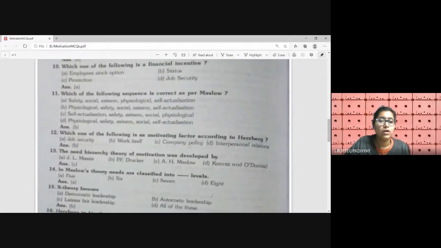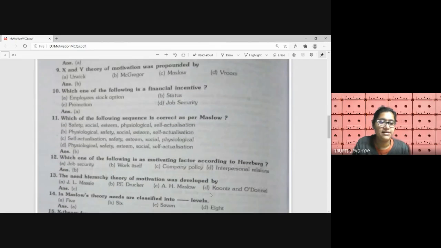Which one of the following is the financial incentive? A, employee stock option, B, status, C, promotion, D, job security. Among them, only one option gives the financial incentive, that is money, that is employee stock option. Employee stock option is basically giving the employees of the organization a share or a part of the ownership of the organization.